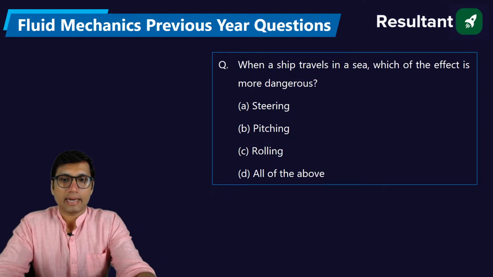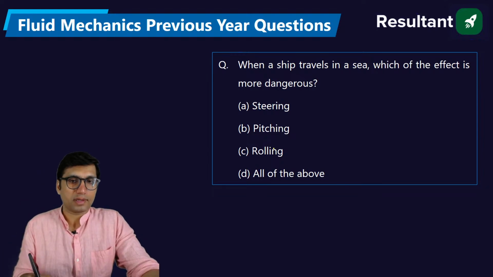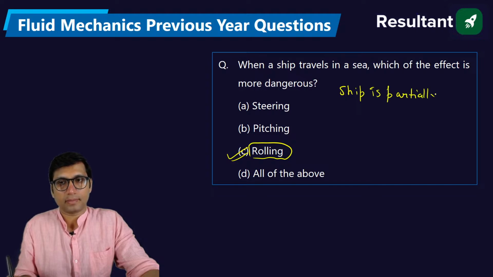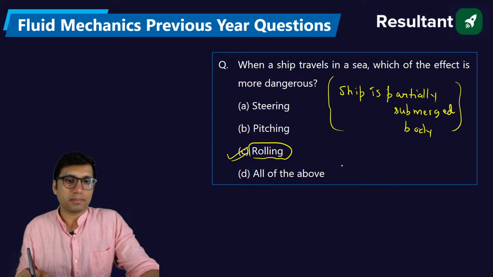So the right answer for this question is option number C, that is rolling. You must have studied that a ship is a partially submerged body. And since a ship is a partially submerged body, you guys know that for a partially submerged body, we see metacentric height.